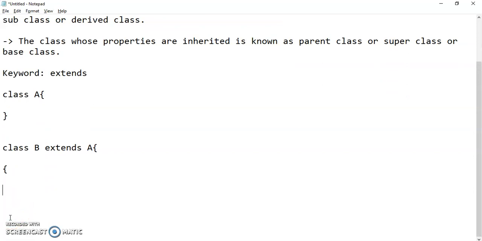Now let's see what are the types of inheritance.